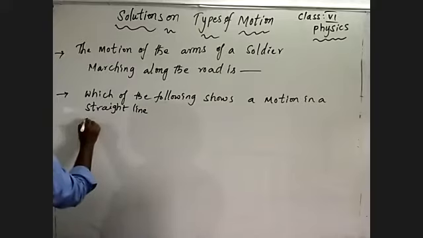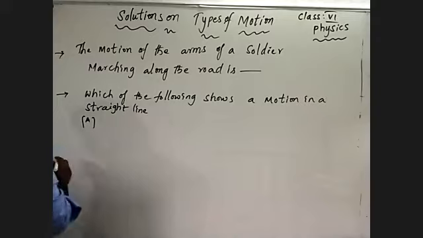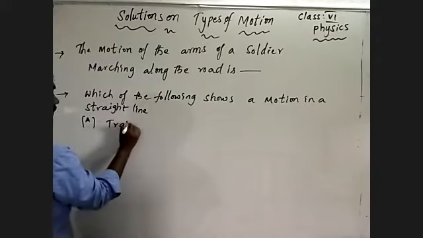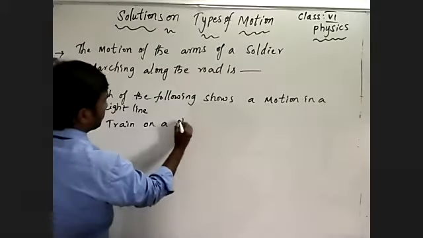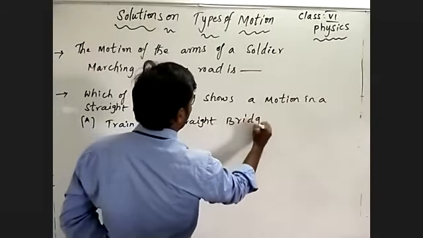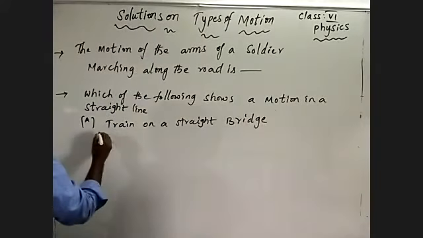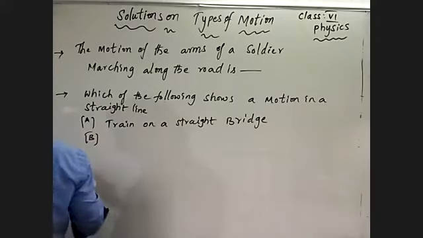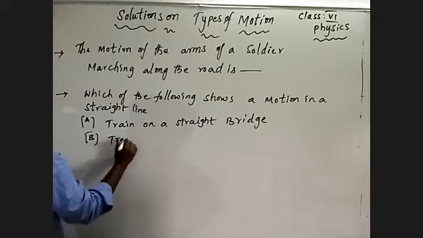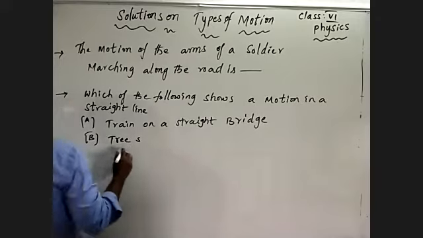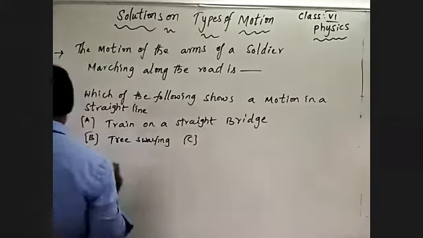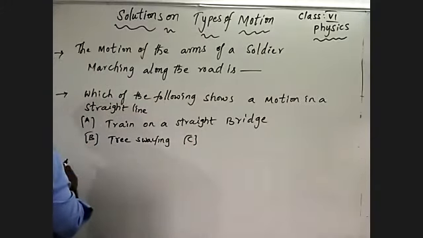Coming to the options: a train on a straight bridge. And one more I am giving you to understand further: tree swaying. And one more, child on a merry-go-round.